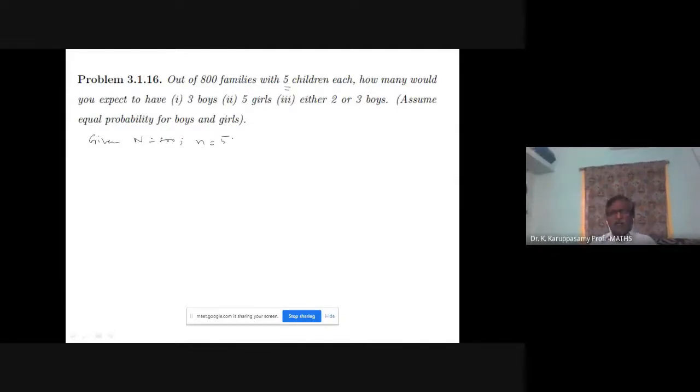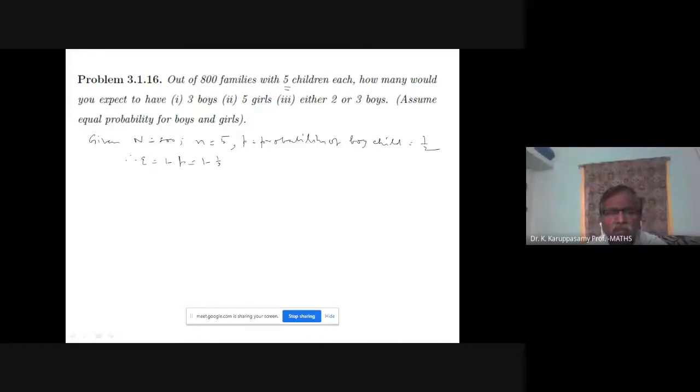Among the 5 children, the number of boys, x, takes values 0, 1, 2, 3, 4, 5. P equals the probability of a boy child, which is 1/2. Of course, Q is also the same. So these are the informations given.